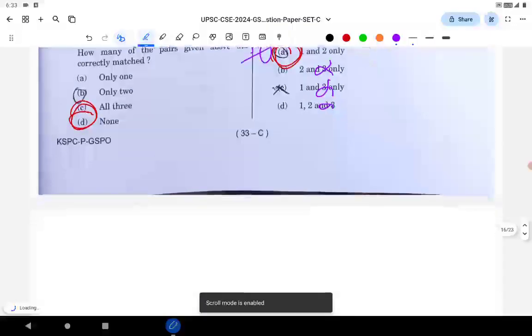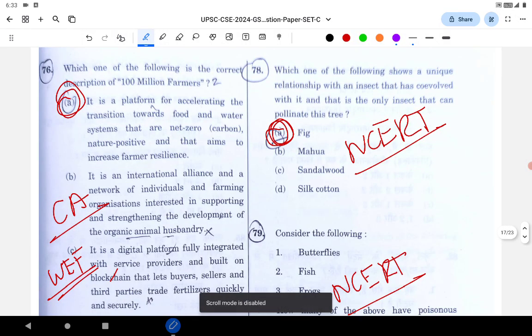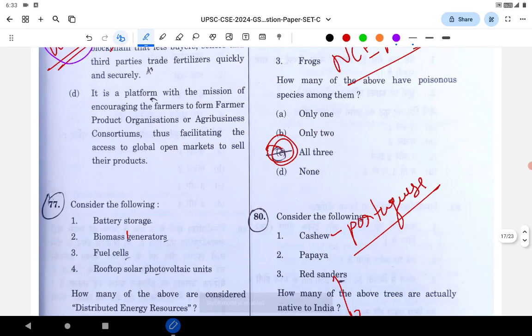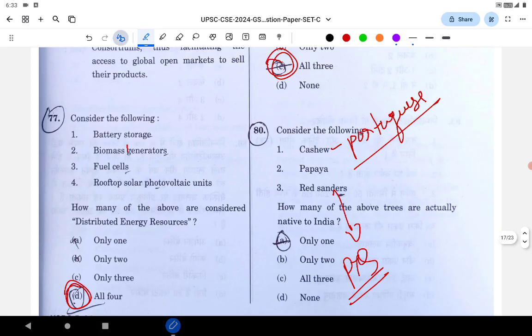Let's go to question number 76. 100 million farmers. It's current affairs. It's a project, I think, of the World Economic Forum, WEF. Option A is correct. It's current affairs. Next is related to distributed energy sources. Distributed energy sources are battery storage, biomass generator, fuel cells, rooftop solar.